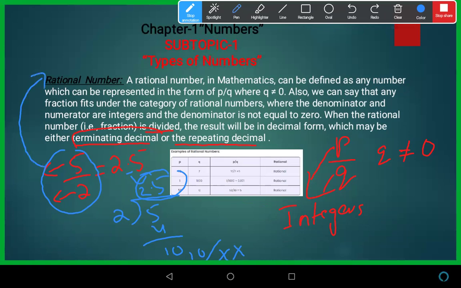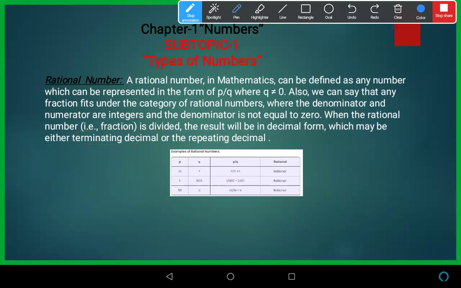And there's another one, the repeating decimal number. What are repeating decimals? I can give you another example. For example, 1 divided by 3, the value will become 0.33333, and it will continue.